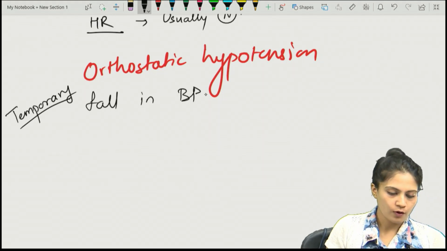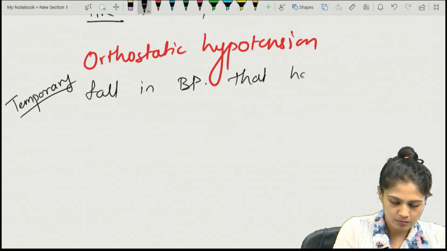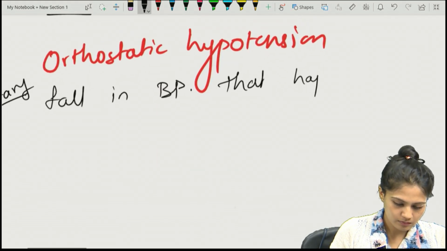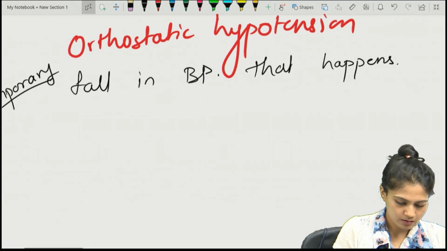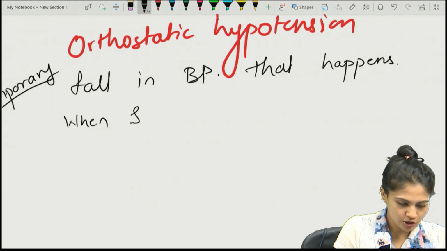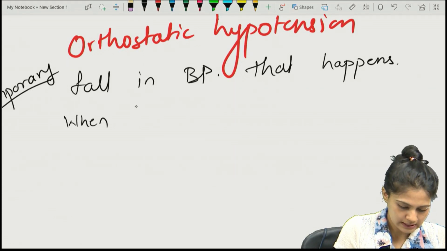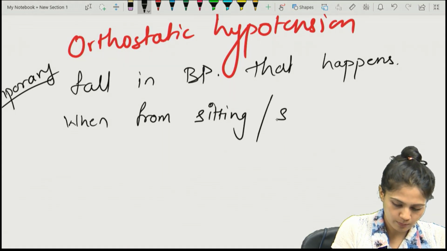There is a fall in BP that happens when we change posture from sitting or supine position towards the standing.